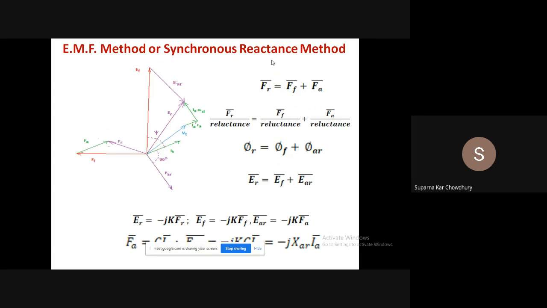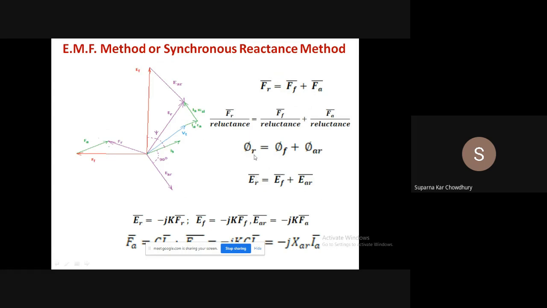So if we divide the MMF by the constant air gap reluctance, we will get the corresponding fluxes. So FR will create a flux phi R, which is the resultant flux, which is in turn the summation of the flux created by the field MMF and the flux created by the armature reaction MMF.